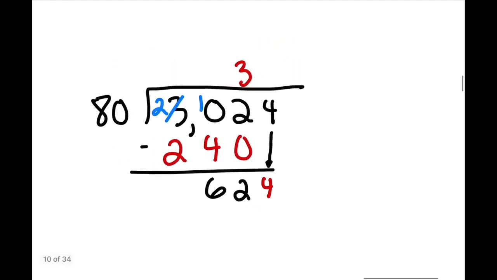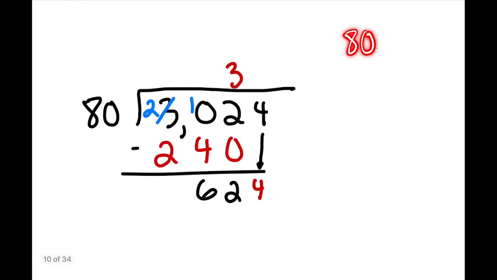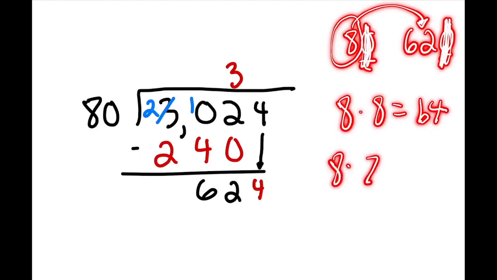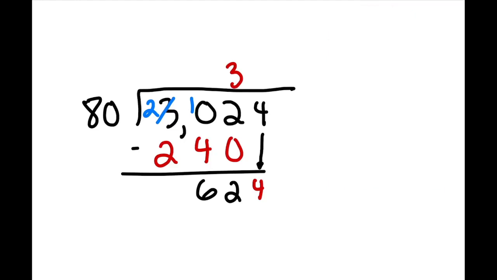Well, the way I like to do it is this. 80 is a nice number that has 0 on the end. 624, you can think of it as 620. And once you get zeros on the end, you can just get rid of the zeros, and you're thinking, how many times can 8 go into 62? Well, we know 8 times 8 equals 64. So I believe the best number would be 7. So let's put a 7 up here and see what happens.